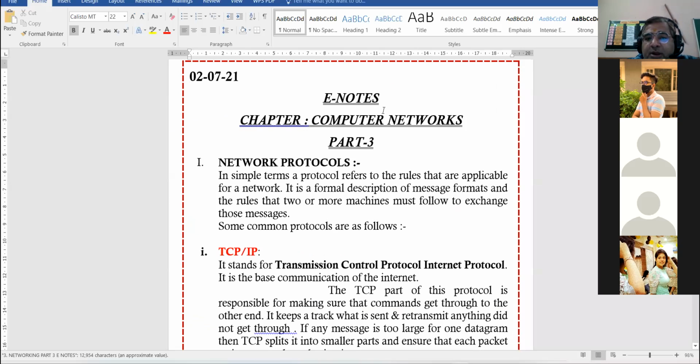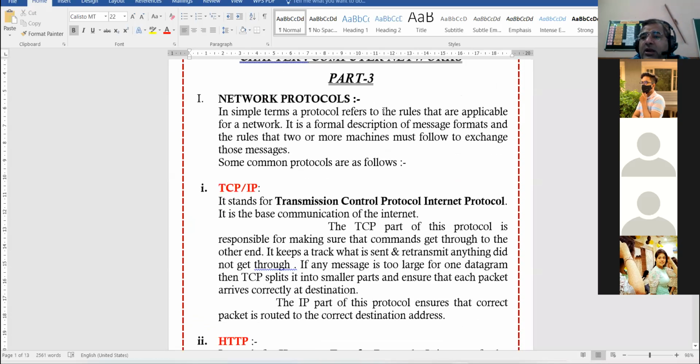All right. Network protocols. As a student, when you are entering the school, you are bound by the rules. You are to follow rules while communicating in the school with each other. Similarly, when we are on internet, we are bound by some rules for communication. Those rules are known as protocol. So what is a protocol? The rules that are applicable for a network, right? Now these are some of the protocols which we will discuss today.